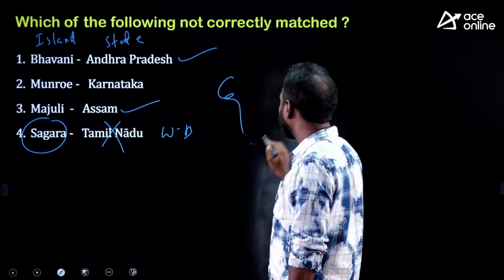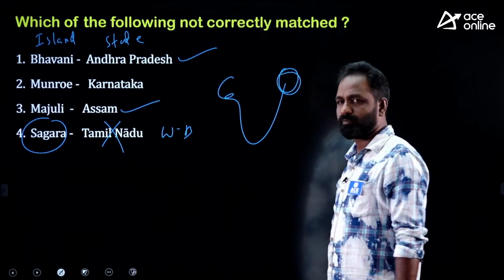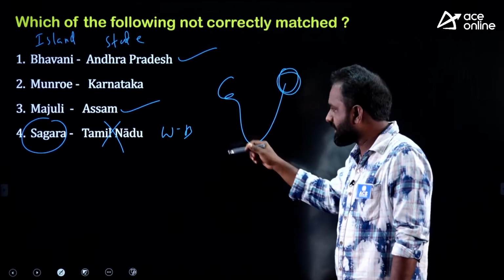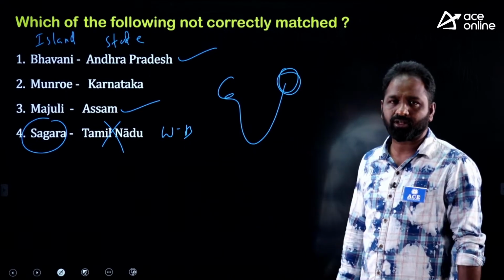I hope that you have an idea about the Sundarban Delta. Within the Sundarban Delta, we have an island called Sagar Island, and it is not located in Tamil Nadu.